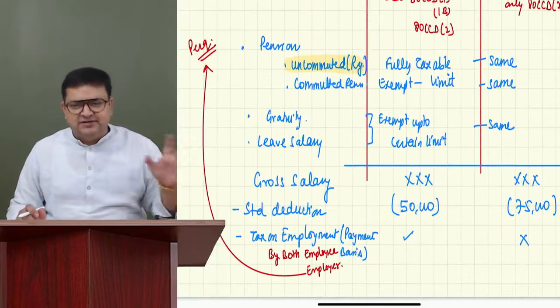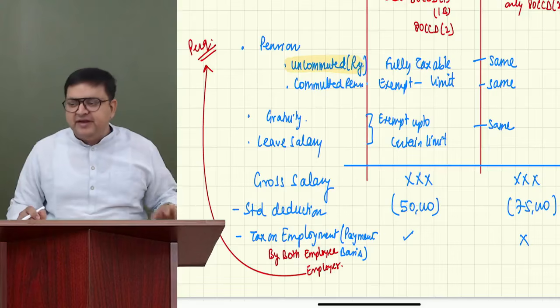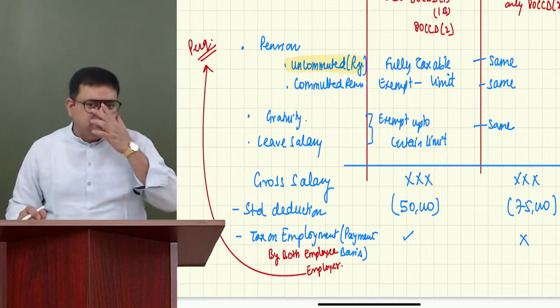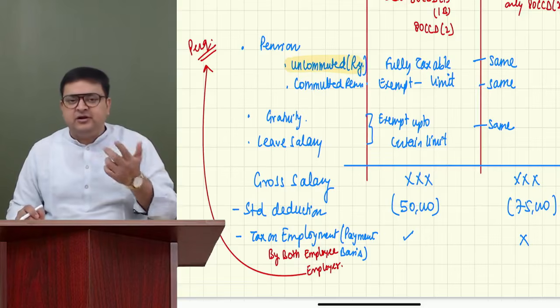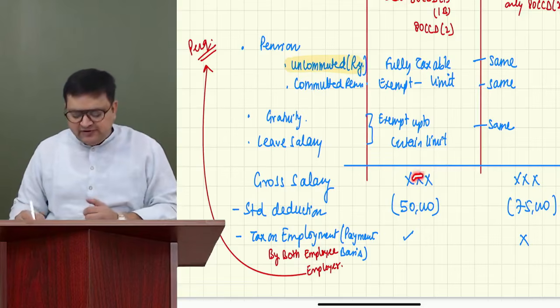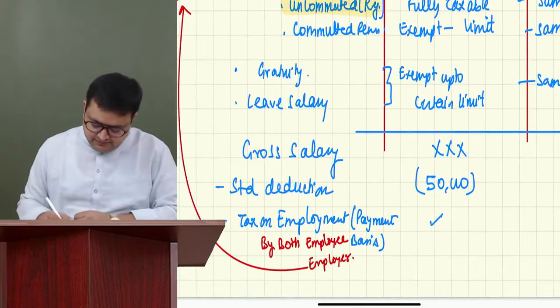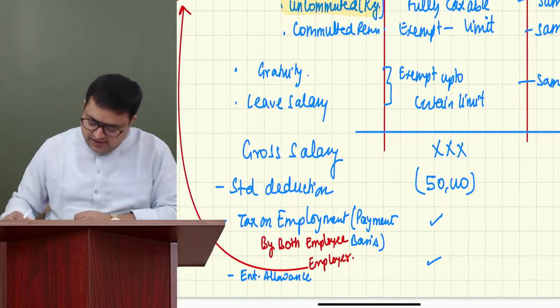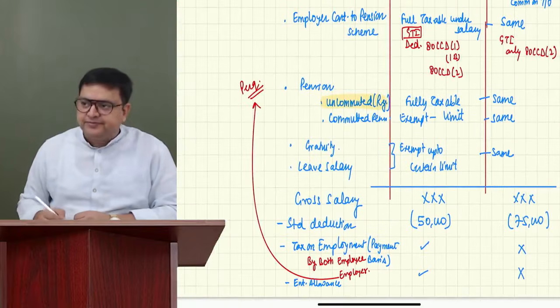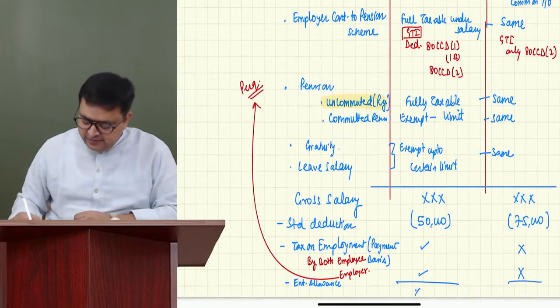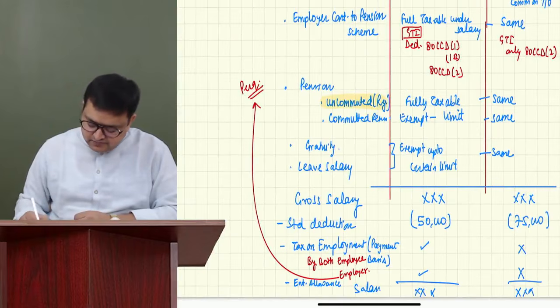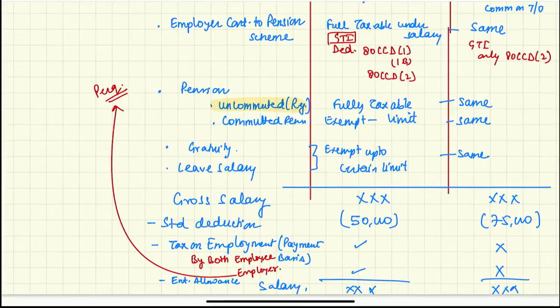And there is one more deduction which generally will not come because it is very, very narrow. It is only for central government and state government employees, and that too under the optional regime. So generally you will not get it. That is entertainment allowance deduction. Here you will get it, but here you will not get it. And after that, you will get your salary income. I believe that you have written this.